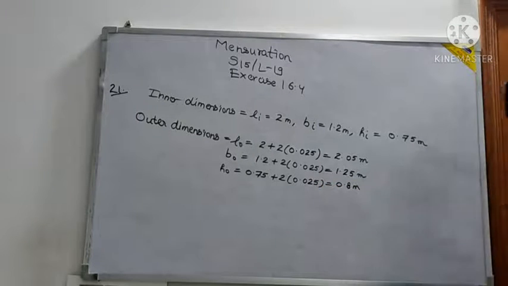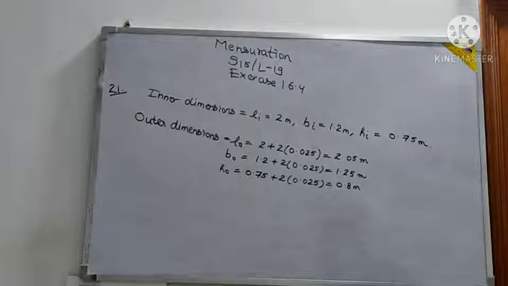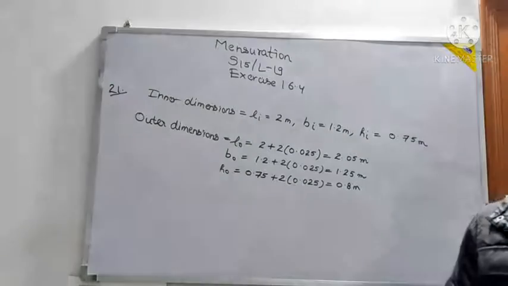Now see, with the data of dimensions, inner dimension you know, outer dimension you know. Now how can you find the volume of wood? Volume of wood will be the outer volume minus inner volume.